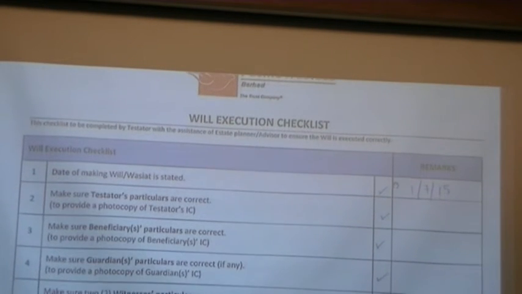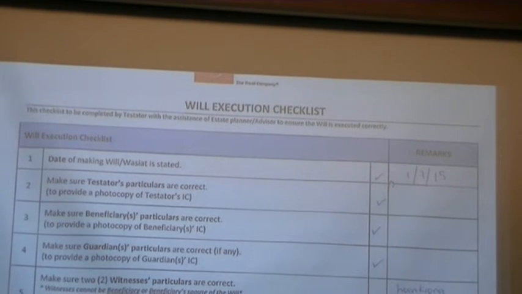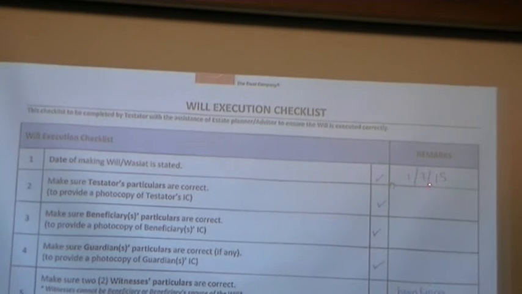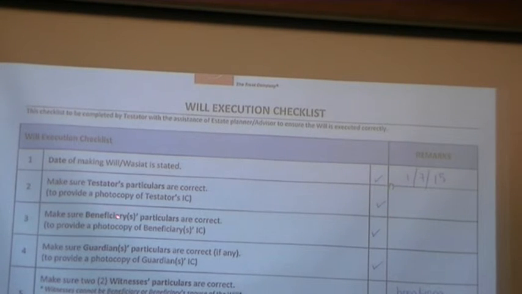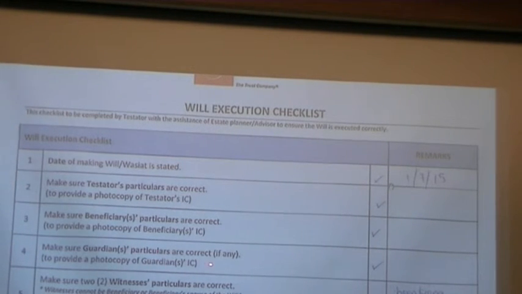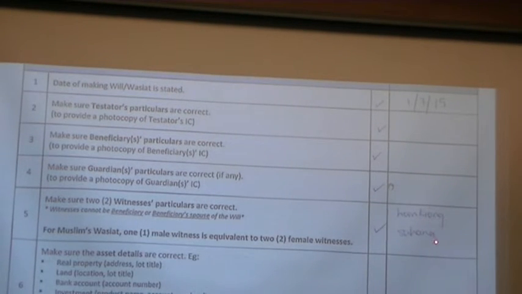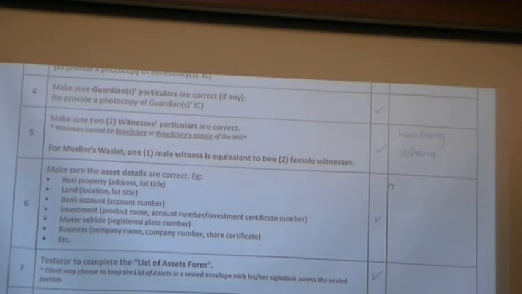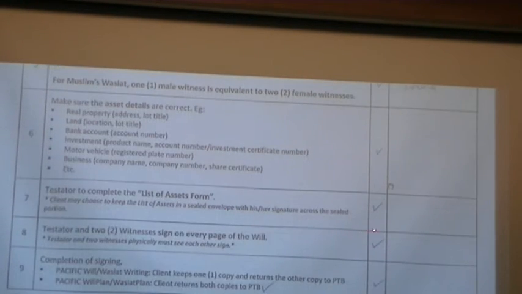This copy will then come with the will execution checklist. Basically, just to keep you on track as to whether everything has been done correctly or not. The date of the signing of the will, insert the date here, have a tick, and then the testator's particulars are correct, beneficiary's particulars, guardian's particulars if there is, and then the 2 witnesses, please insert their names here as well. And then asset list details, whether it's required. Basically, this is just a run through whether you got everything organized, pre-planned. And then the list of asset form you have attached together.